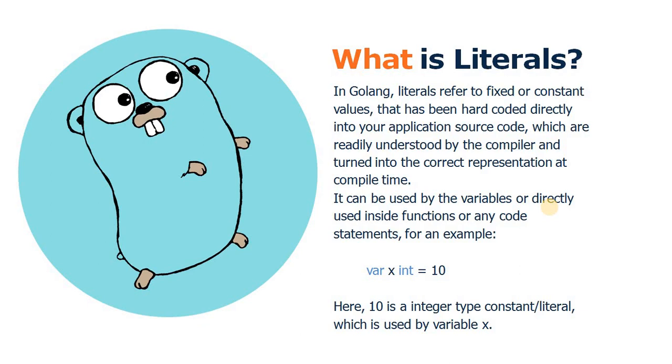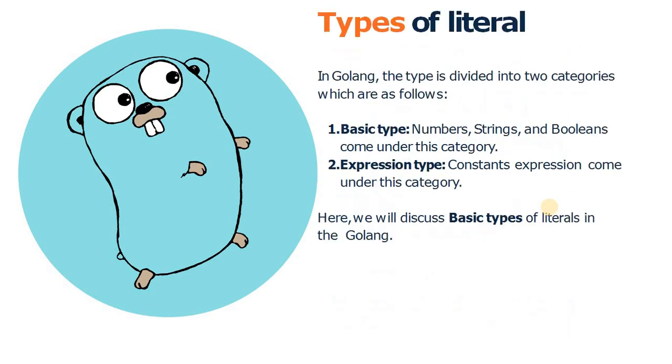Like here we declare a variable x of integer type with value 10. So here this value 10 is called a literal value, which is hard coded in our source code, so the compiler can easily understand it. Actually x is not a literal, x is a variable, and the value which is assigned to it is a literal value. So 10 is a literal value. As we mentioned in the definition, any hard coded value in our application source code is called a literal value.